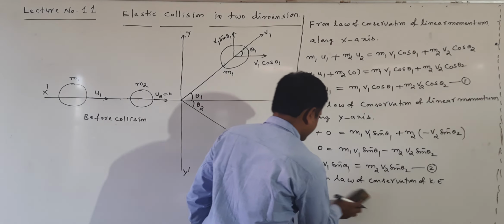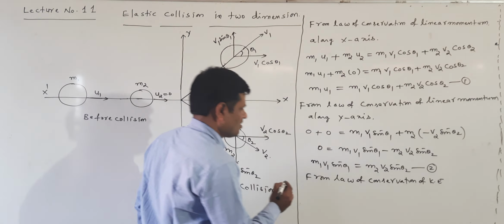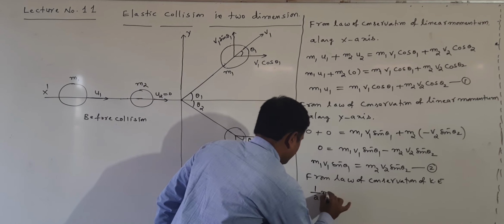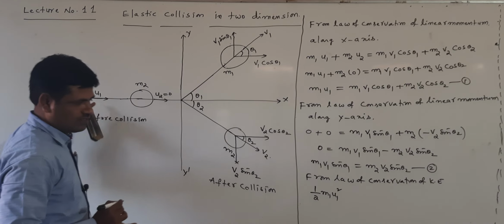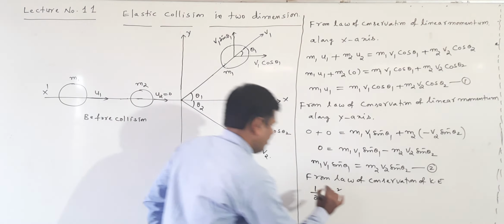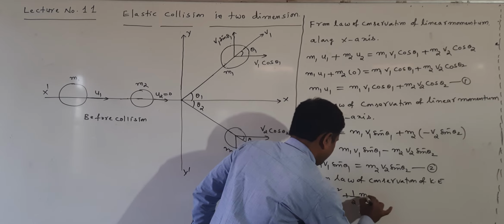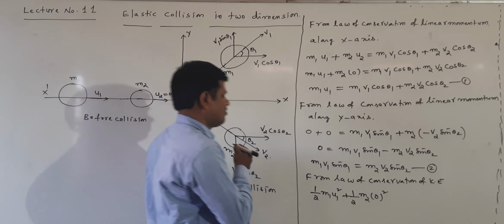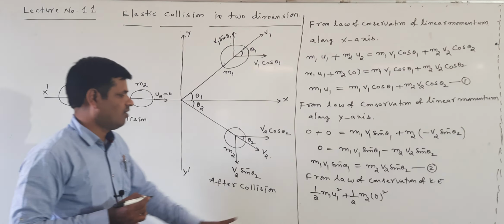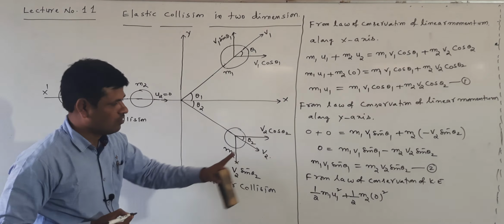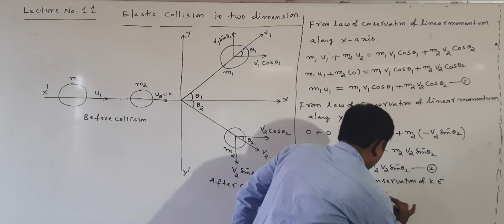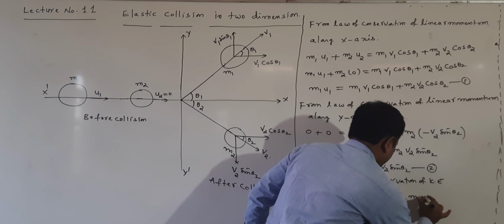From the law of conservation of kinetic energy: half m1 u1 square for the first body before collision, plus half m2 into 0 square, since u2 is equal to 0, is equal to half m1 v1 square